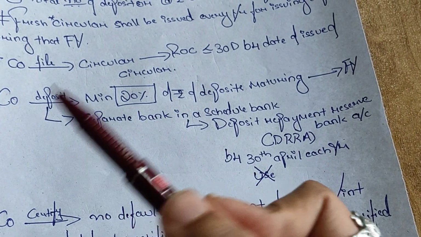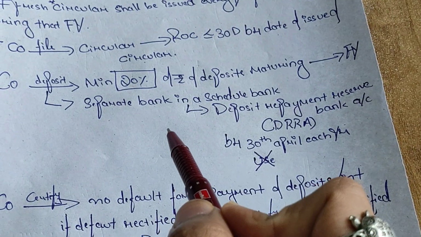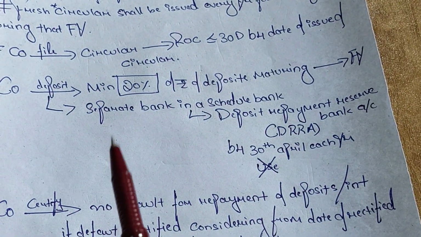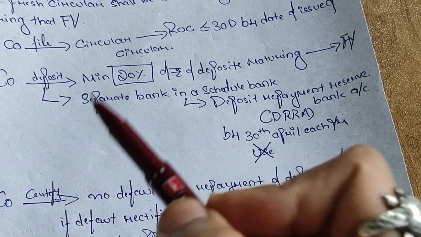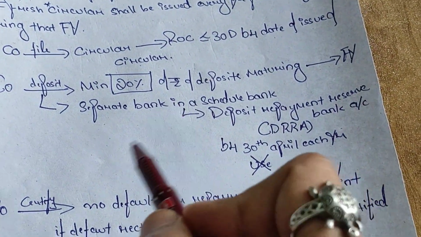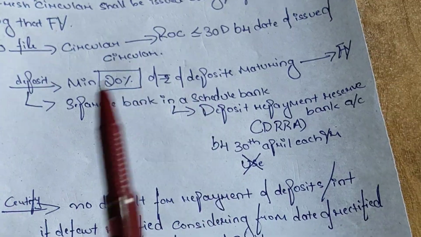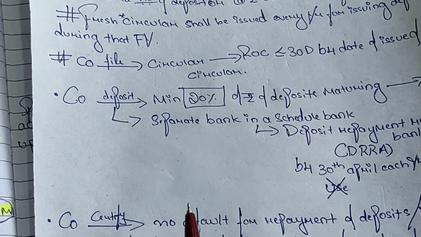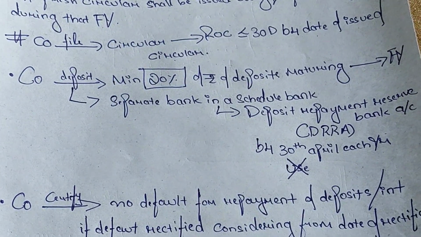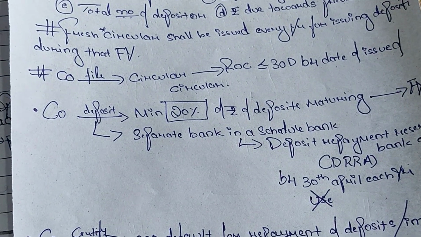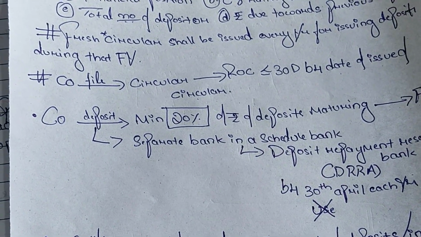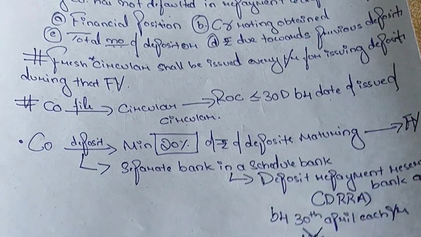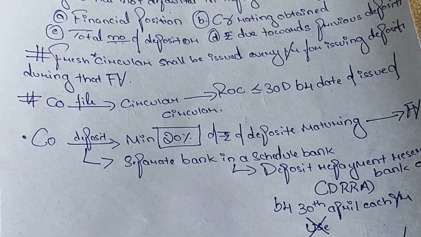If deposits are unsecured, the circular or advertisement shall state it as unsecured deposits. If it's unsecured, the company must state that the deposit is unsecured. Next, if deposits are unpaid, the depositor can apply to the tribunal. The tribunal will take necessary action. What were the necessary actions?